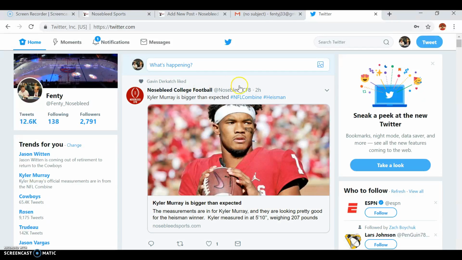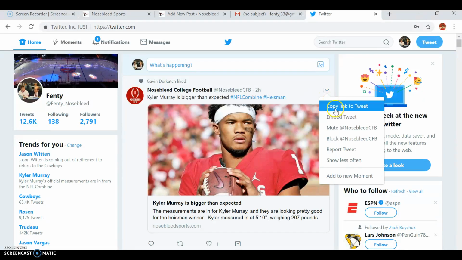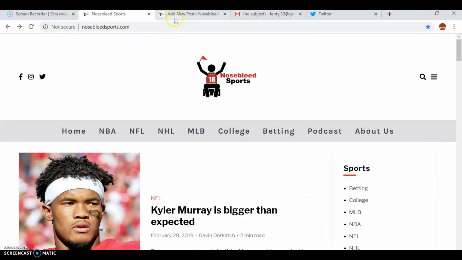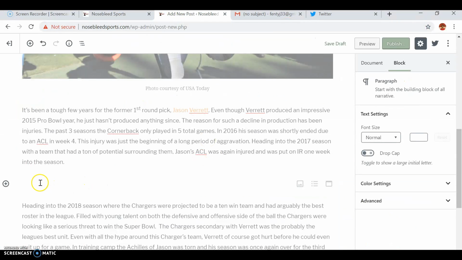Let's use the college football page. You're going to click right here on the right-hand side, copy link to tweet, and then go back to the website. And as you can see, create a new block. Let's redo that just so you guys can see it.